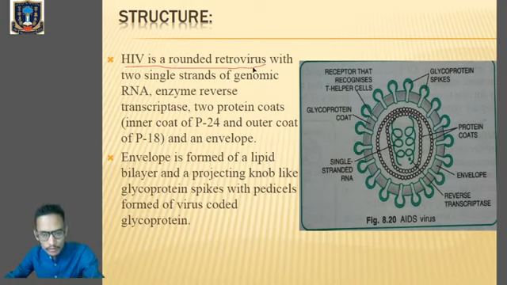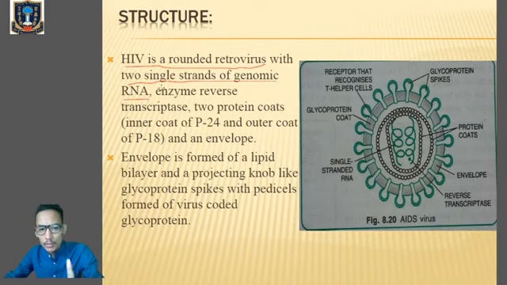Now retroviruses have RNA as genetic material. Remember, clear? Kindly remember this: they have RNA as genetic material. So first of all, HIV is a round retrovirus with two single strands of genomic RNA.